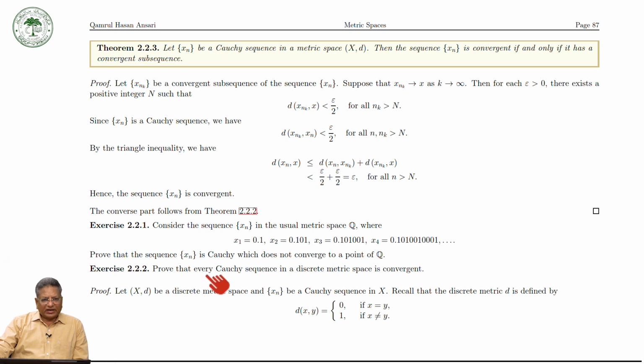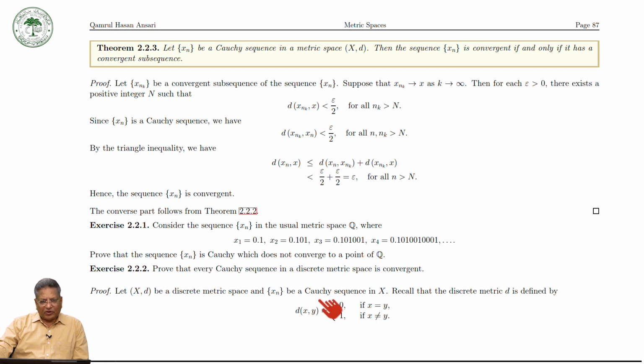Next exercise: prove that every Cauchy sequence in a discrete metric space is convergent. Very nice. So let (X, d) be a discrete metric space and xn be a Cauchy sequence.